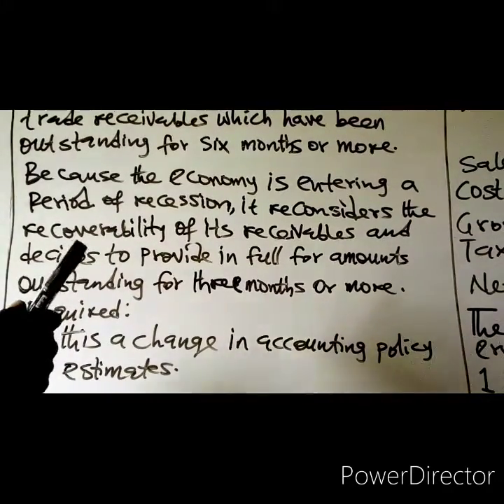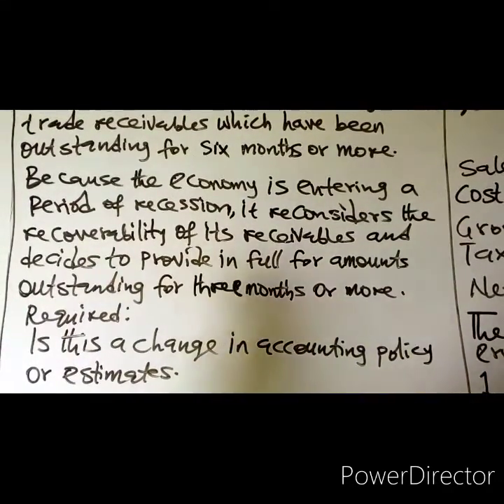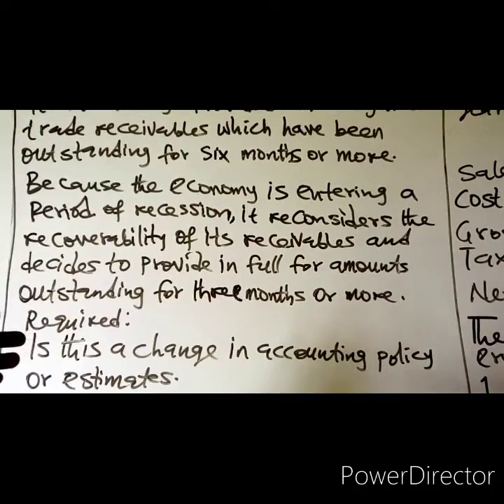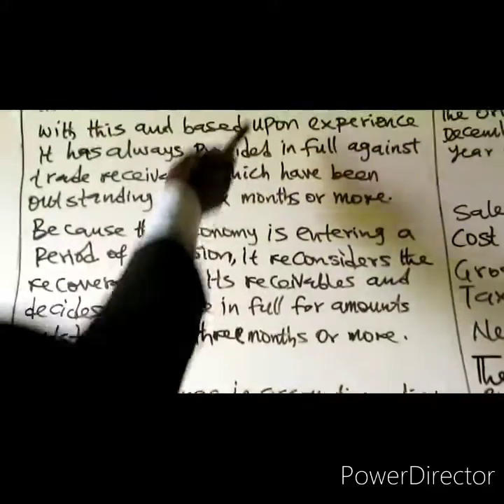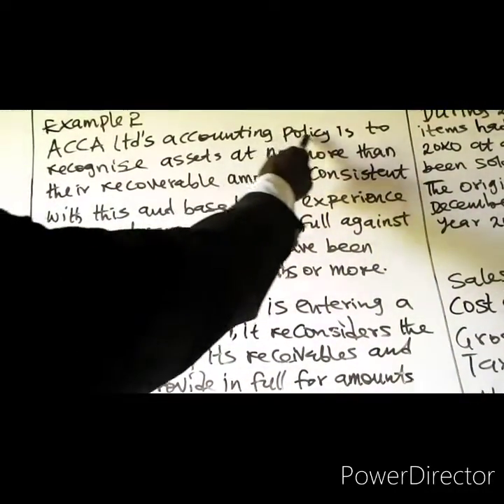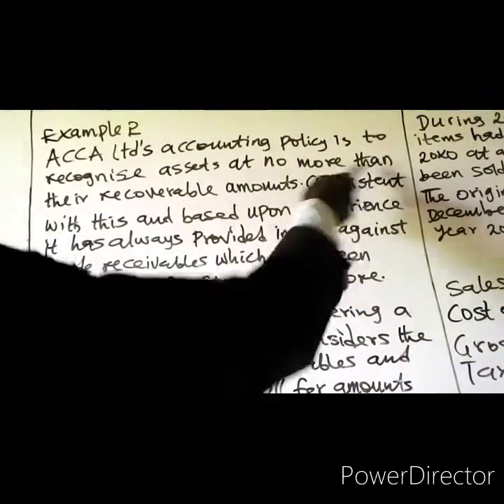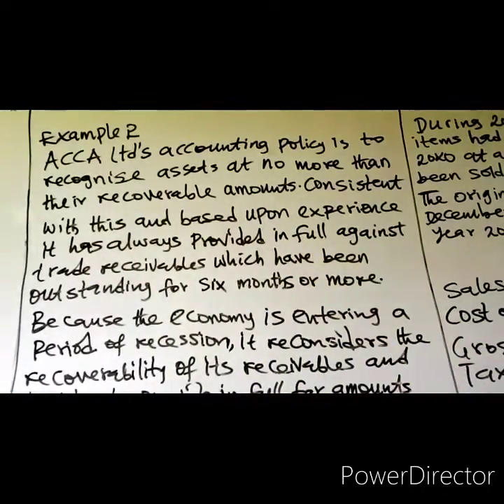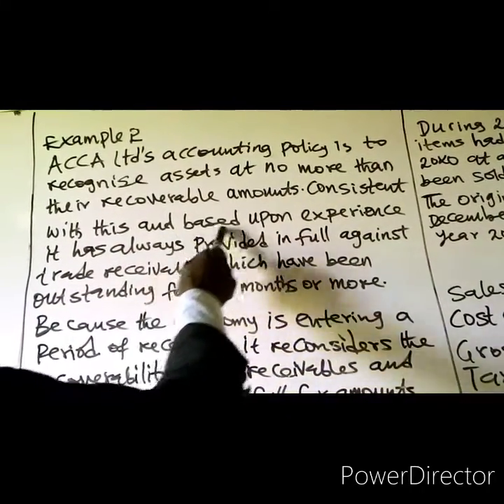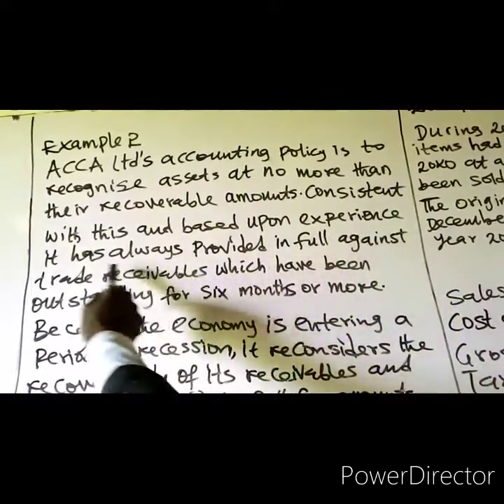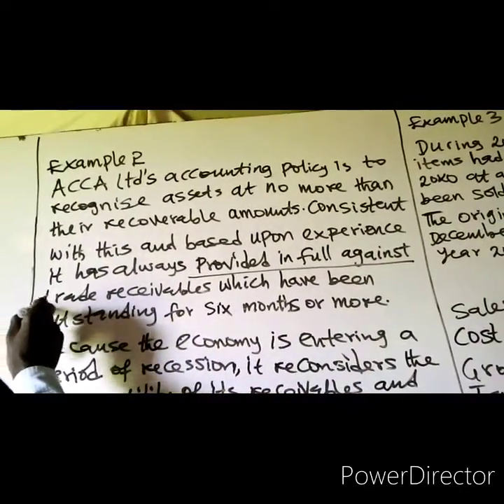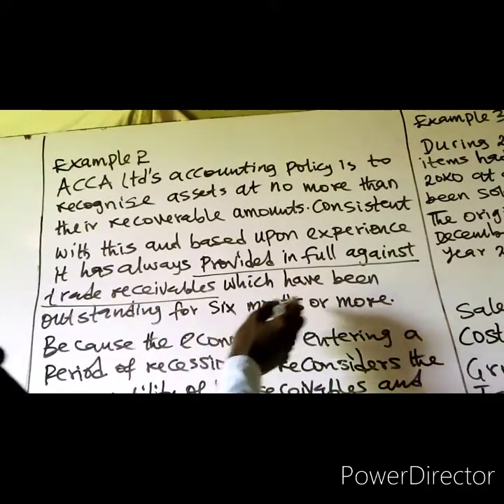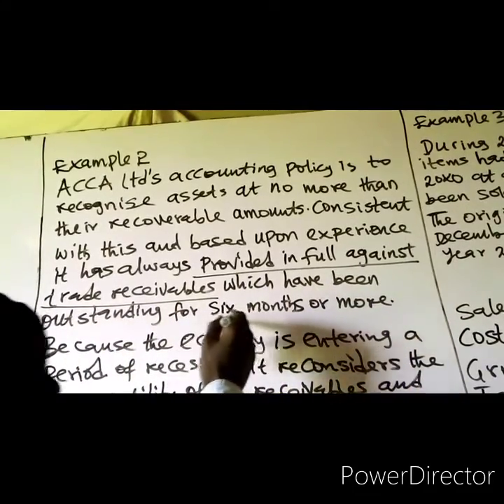So you assess if any of recognition, measurement, and presentation has changed. The accounting policy is to recognize assets at no more than their recoverable amounts. Consistent with this, and based upon experience, it has provided in full, that is a provision, against trade receivables which have been outstanding for 6 months or more.